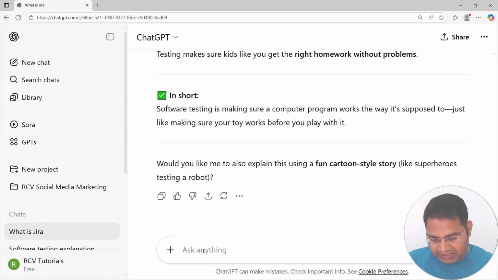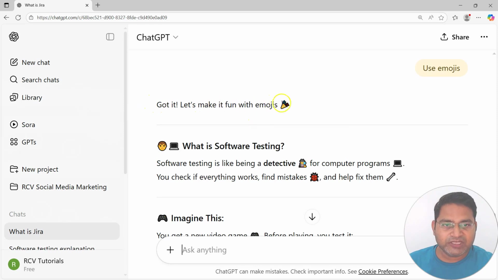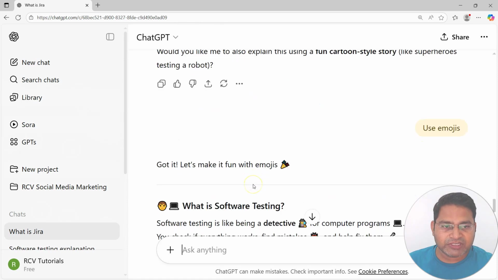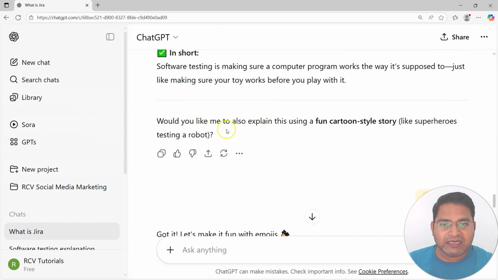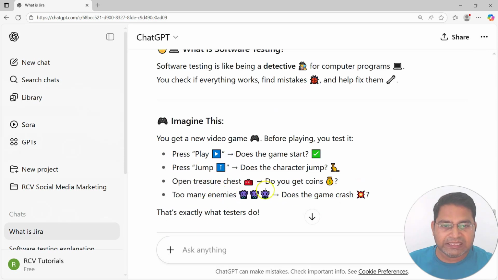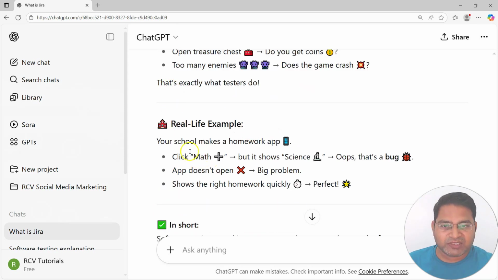Now, let's say I say use emojis. In continuation, you'll see, it says got it, let's make it fun with emojis. Because ChatGPT has context awareness and some memory of what you have asked previously, as soon as I said use emojis, it understood that it's in the context of the previous question and updated the answer about what software testing is. Accordingly, it has used emojis in between these answers as well. So it's more visible, and as per a 10-year-old, it's a very good explanation. Real life example: click math, but it shows science. Oops, that's a bug. App doesn't open, big problem.